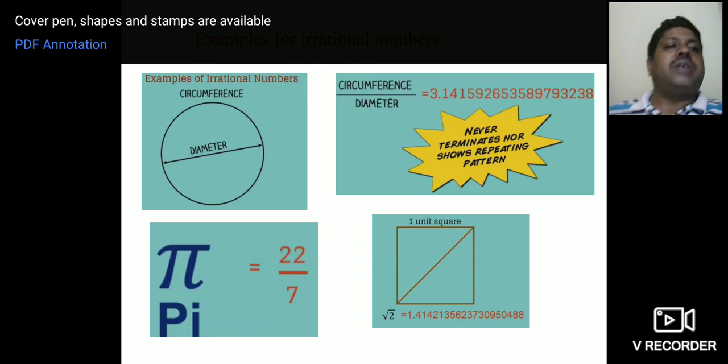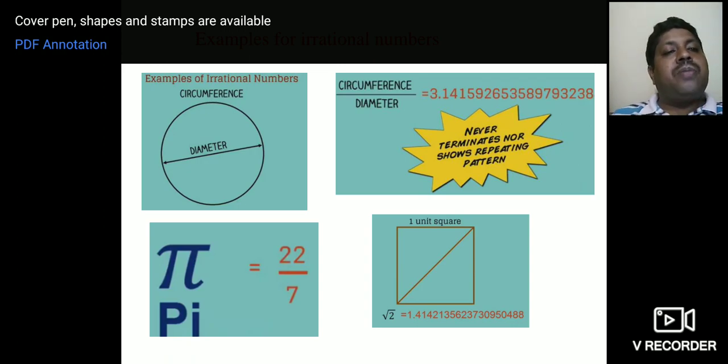Why is the value of pi considered an irrational number? See, children, after 3 point, the decimals keep changing continuously and the same number is not repeating. That is the beauty of irrational numbers.